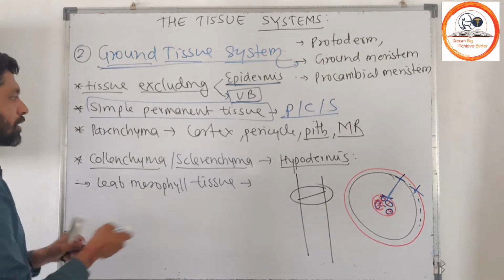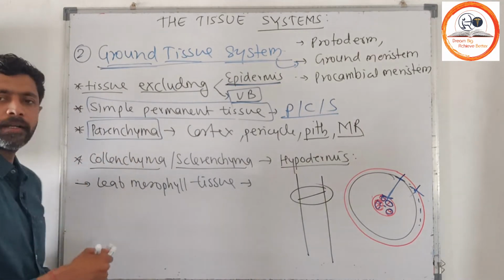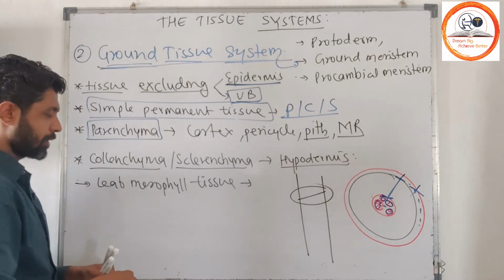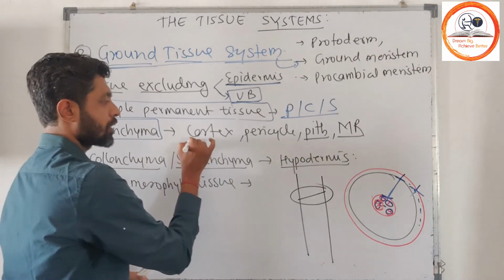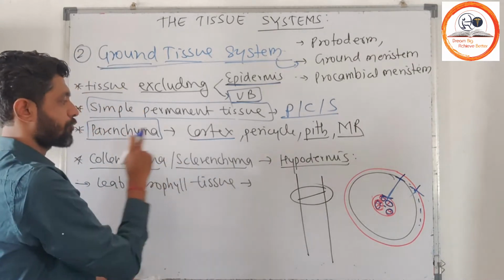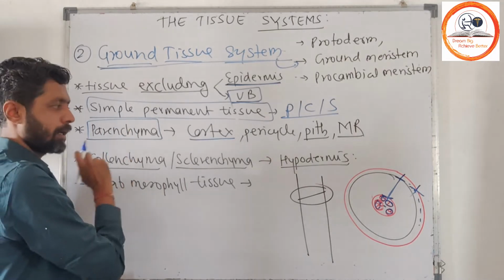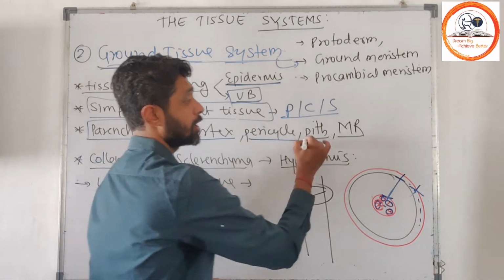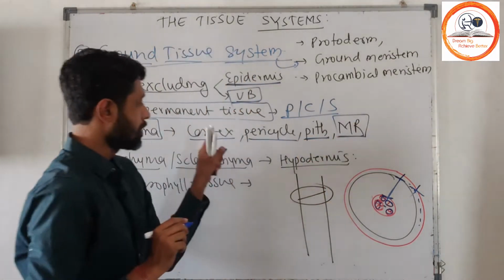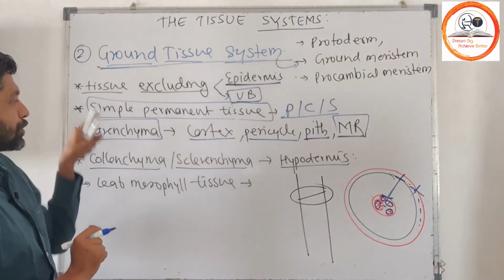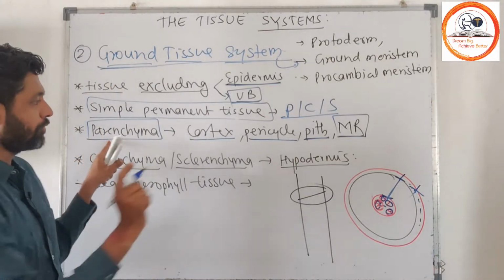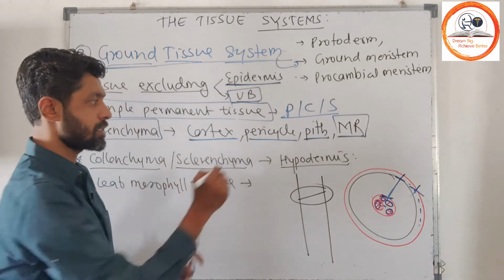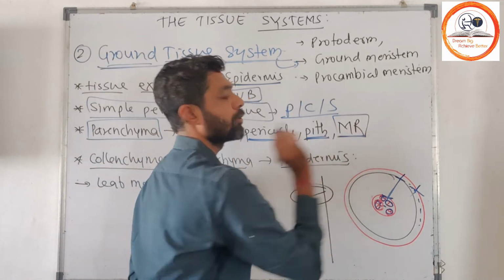Parenchymatous tissue is going to form the major part of the cortex, and it also forms the pericycle, pith and medullary rays.